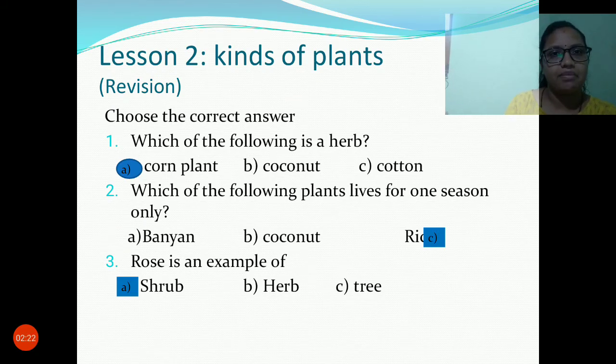Rose is an example of a shrub. It is a bushy plant. Of the remaining options, shrub, herb, and tree, rose is not a tree and not a herb. It is a shrub.